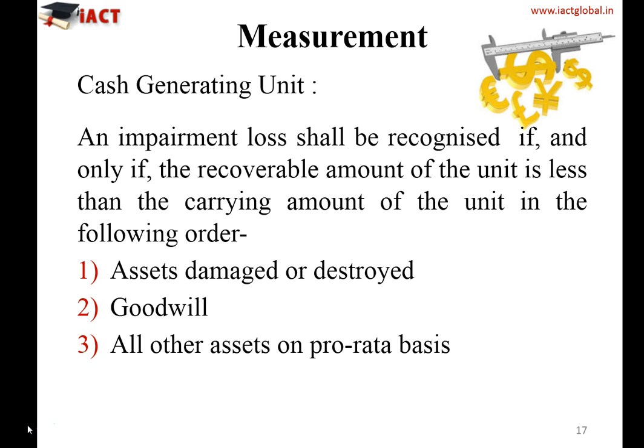This is very important to note down because many times this turns up in your examination, where there is a CGU and the carrying value is given and the recoverable amount is mentioned in your question, and it says to evaluate the impairment, and there are indications of impairment, so evaluate it and allocate the impairment loss. In that case, first reduce the value of the asset which has been completely destroyed, then the balance to the goodwill, and the remaining balance of the impairment loss should be allocated to the other assets on a pro rata basis.